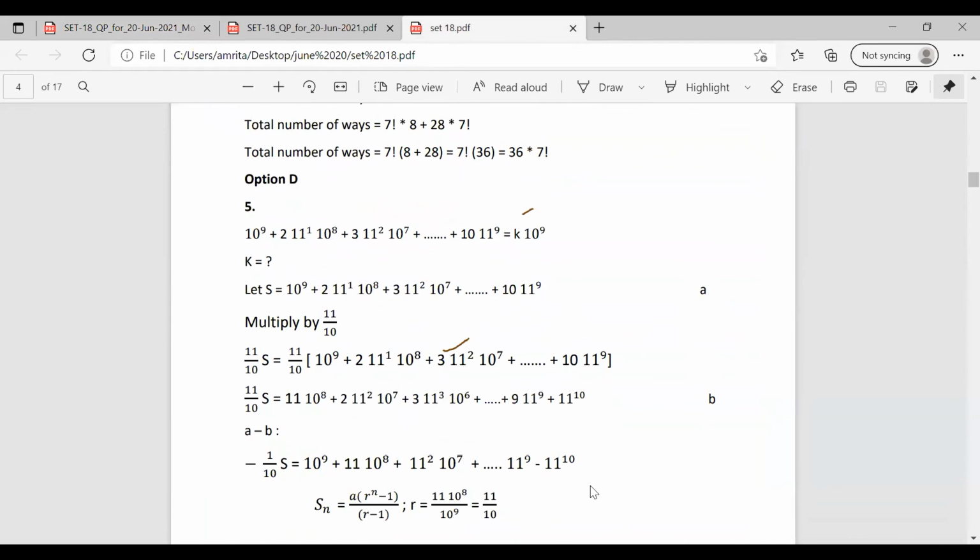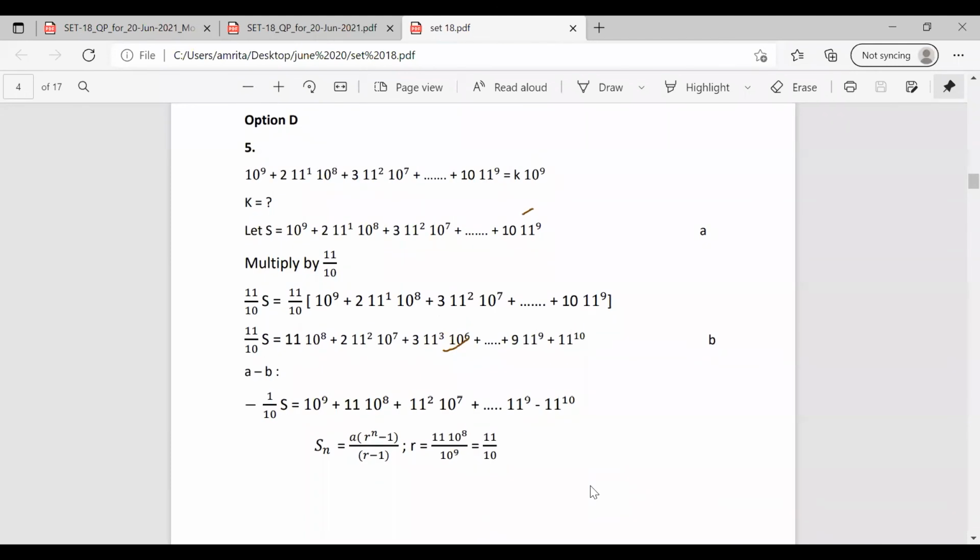Now we are going to solve these two equations, that is A minus B. We have A as the first equation, and B is the equation we get by multiplying the whole series by 11 by 10. After subtracting, we can identify this as a geometric series. We know that the Sn term is equal to a into (r to the n minus 1) by (r minus 1). To find the value of r, r is equal to 11 into 10 raised to 8 by 10 raised to 9, the first term. So we have the value of r as 11 by 10.